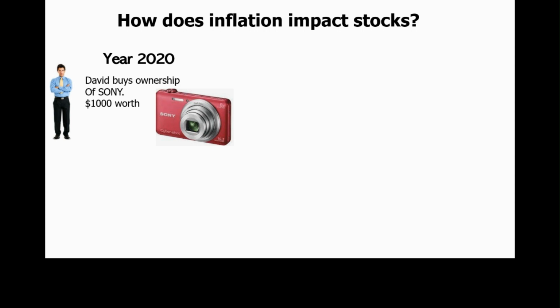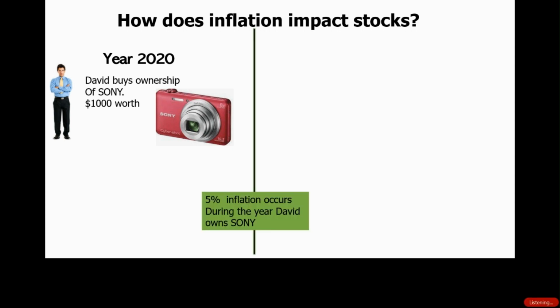Let's say David buys ownership of Sony stock. He buys $1,000 worth of shares of Sony, which is probably about one share. Let's just say he goes and buys $1,000 worth of Sony stock, okay, and that happened in 2020. During his ownership from 2020 to 2021, the same 5% inflation occurred. So let's look at this from Sony's standpoint.